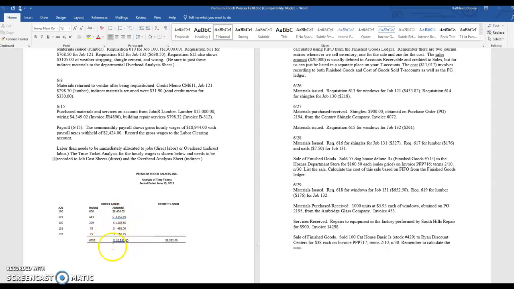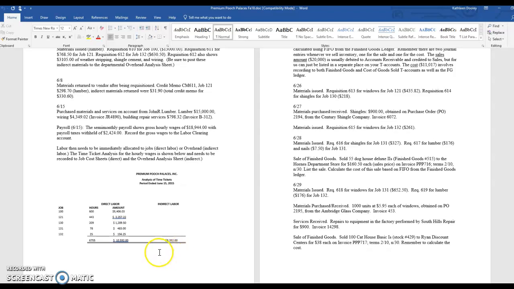And then that's totaled up. Then any indirect labor is just totaled up here in the total, because indirect labor is not put to a job. So the labor of the maintenance people and the supervisors, people who don't work on a particular job, but they still work in the factory, those gross wages are indirect labor.